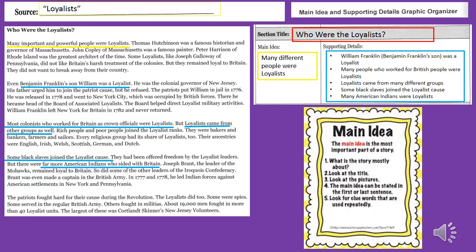Make sure that you have completed your graphic organizer in your workbook, and also make sure you're underlining these important details in your text that's also found in your purple workbook. It's okay if you had underlined other details that you thought were important. Maybe you can just put a box around these ones that we've highlighted here, just so that you know which details were the most important to the main idea.